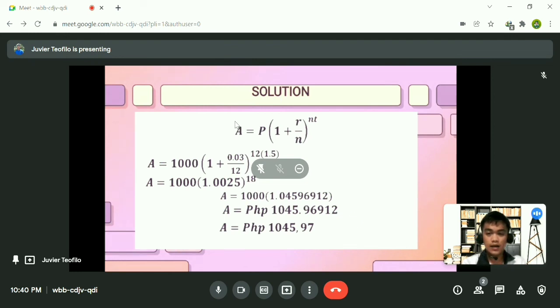As a recap, our formula is A is equal to P times the parentheses of 1 plus r over n to the power of nt. Substitute the given information. Now we have 1,045 pesos and 0.97 centavos. So this is our final answer, and as I observed, we have the same answer.